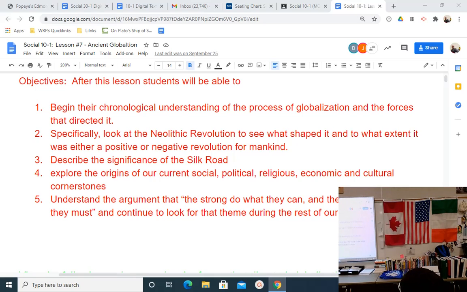Which is so cool to think. That'd be like if we discovered aliens, right? So we're here on Earth, and through the Martians and the Saturnians and the whatevers, we're trading with the people from Pluto. We've never actually met anybody from Pluto, but we like their stuff, right? Pluto's a long ways away. We've never been there. So that's Europe saying, we've never been to China, but we like their stuff. Guess what stuff they like? Silk. It's the Silk Road. It's not the Spices Road, but we will like their spices too, but it was really silk that we got addicted to. So it is the Silk Road.